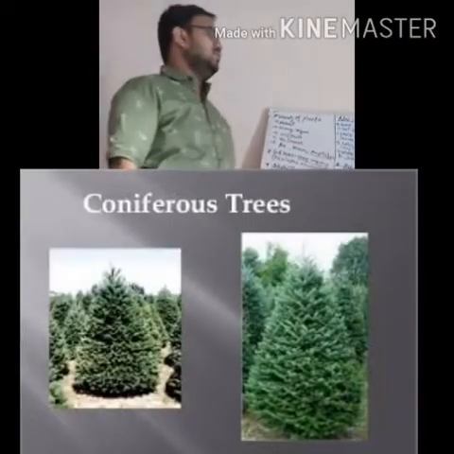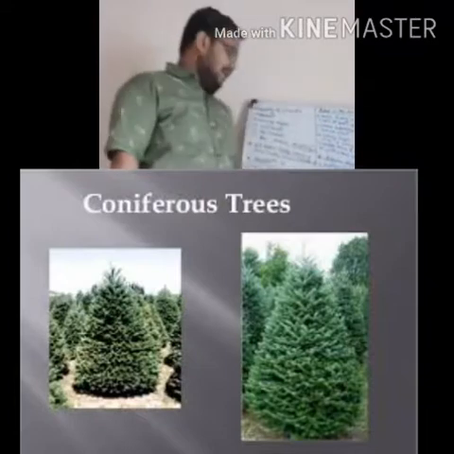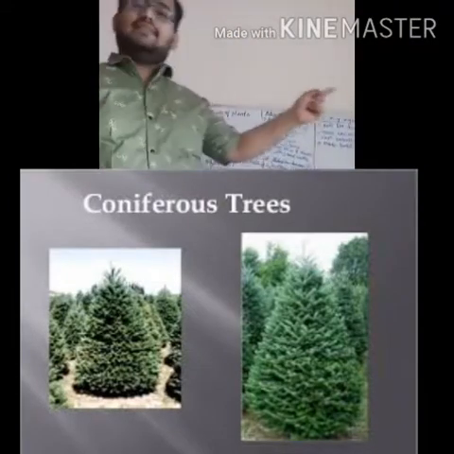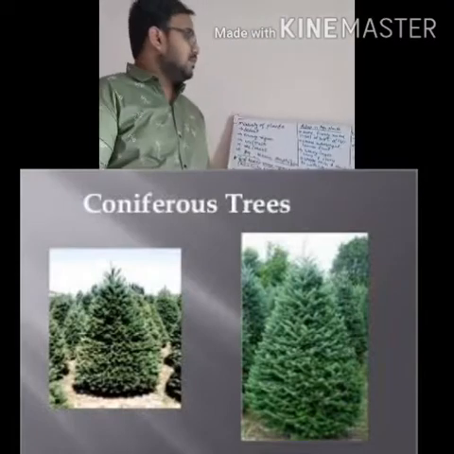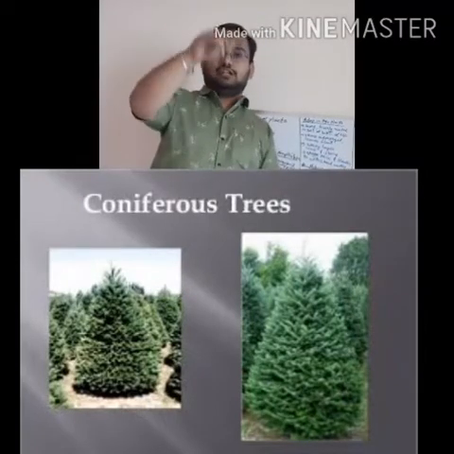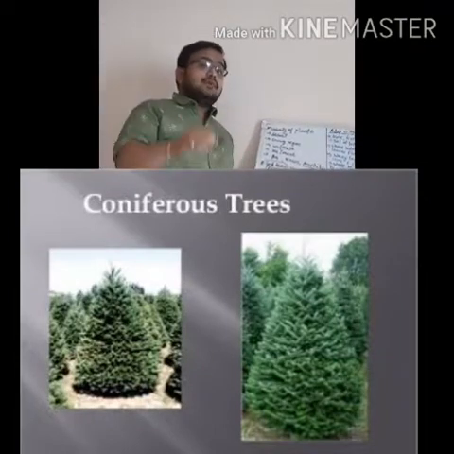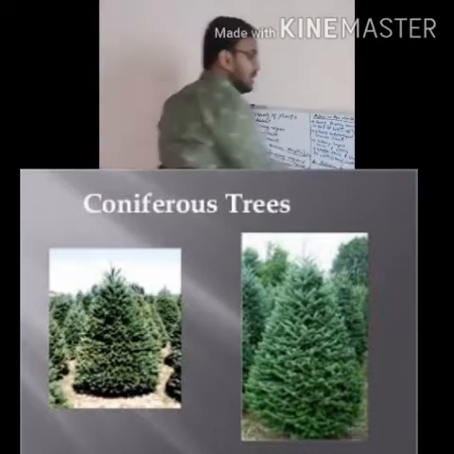In snowy regions, as I told, coniferous trees like pine and deodar are present. Okay, the trees have a conical shape, cone shape, triangular shape. Why? Because they have sloping branches, the branches are like this.